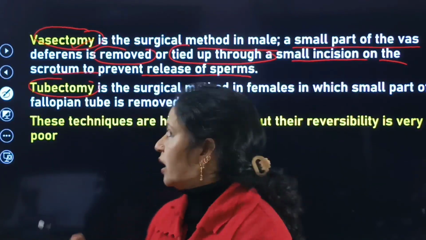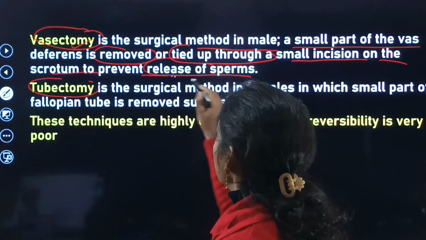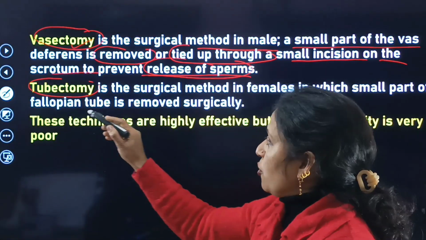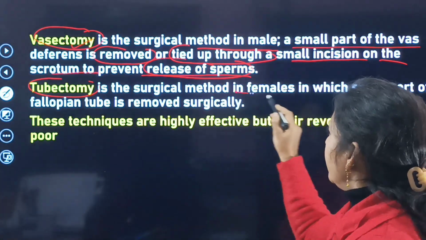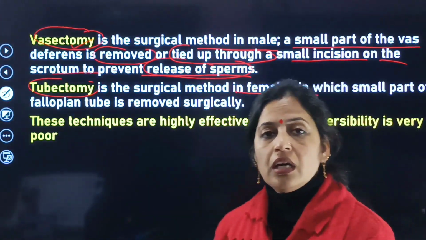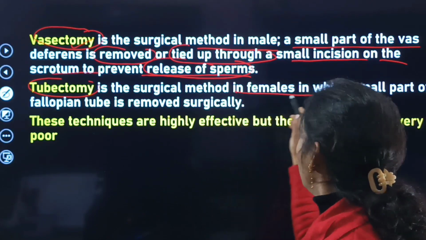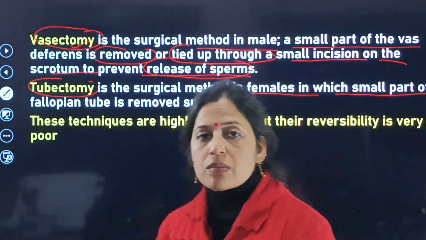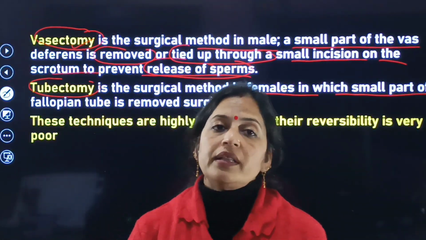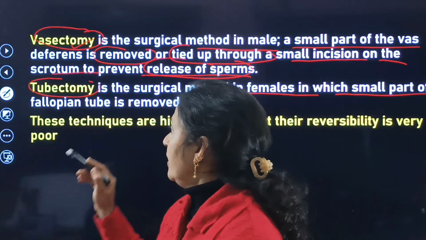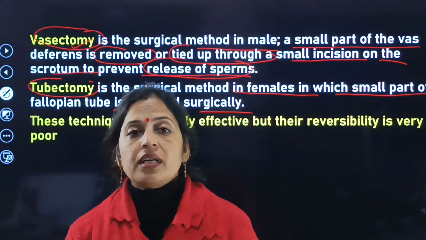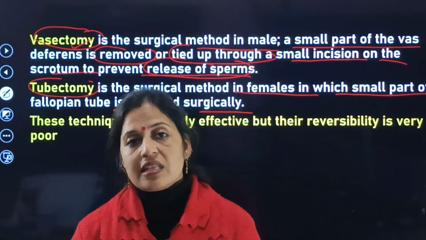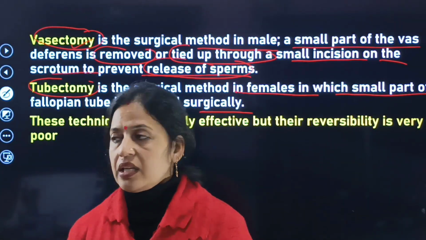Whereas tubectomy is also a surgical method used against the females, in which a small part of the fallopian tube is tied and cut, and that part is removed surgically.